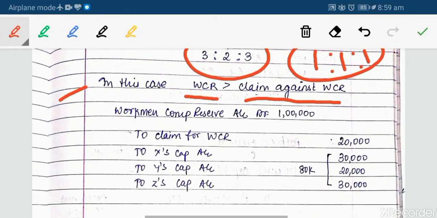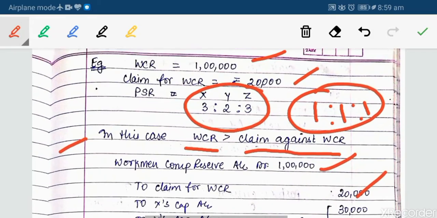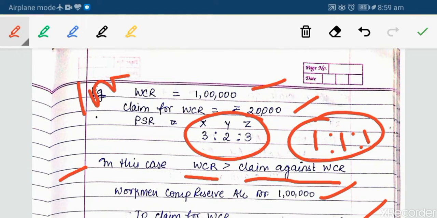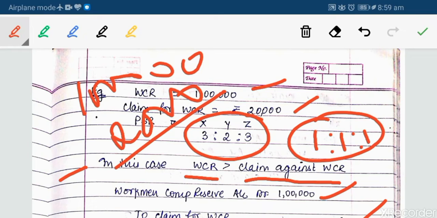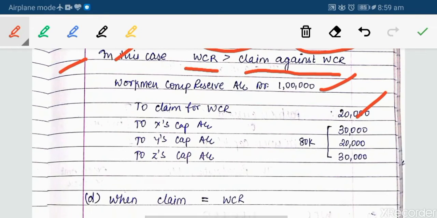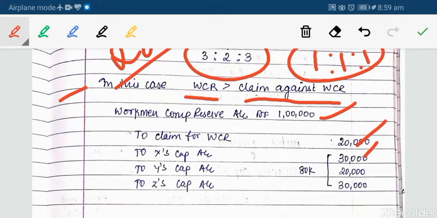So what we have done is WCR account debit 1 lakh rupees to claim for WCR 20,000, and the remaining 80,000, that is 1 lakh minus 20,000, is being divided among X, Y and Z in the ratio of 3 is to 2 is to 3. That comes to 30,000, 20,000 and 30,000.